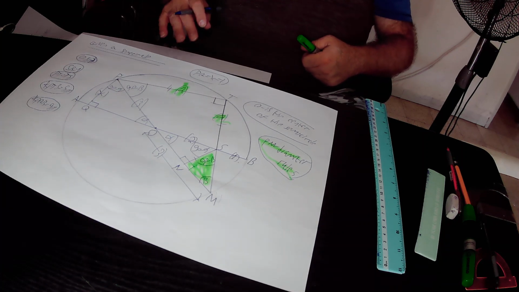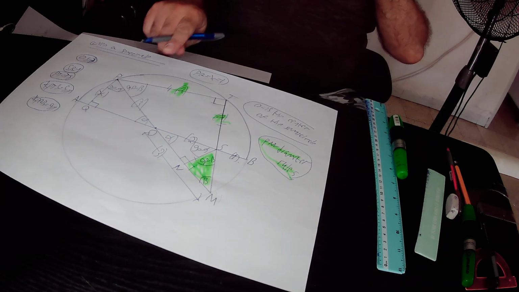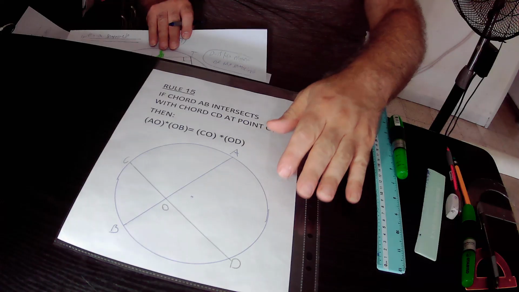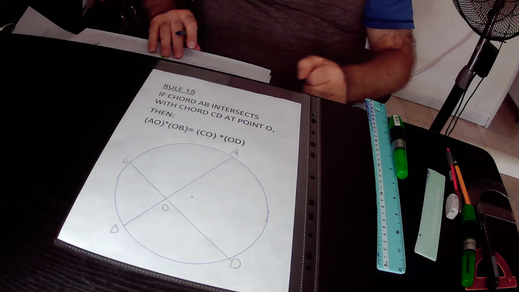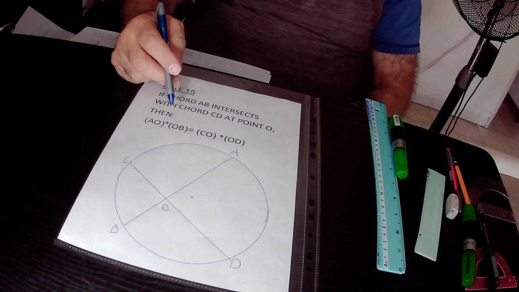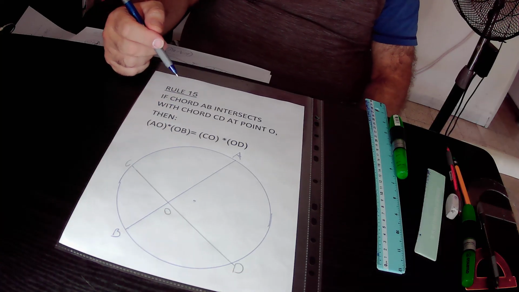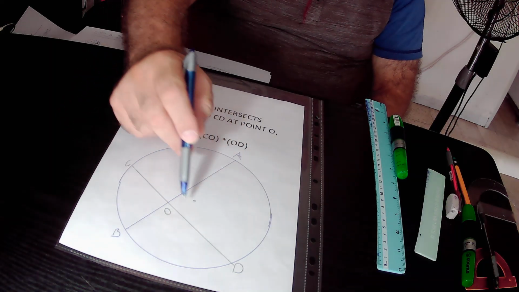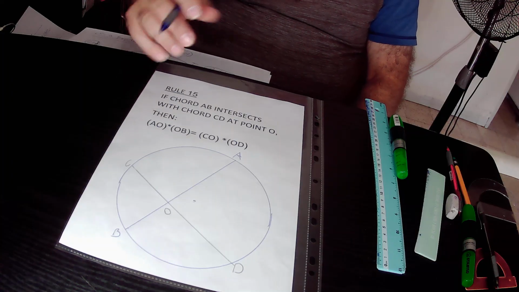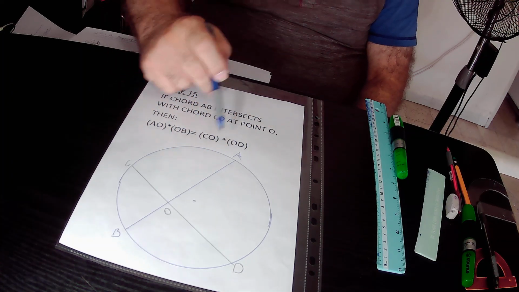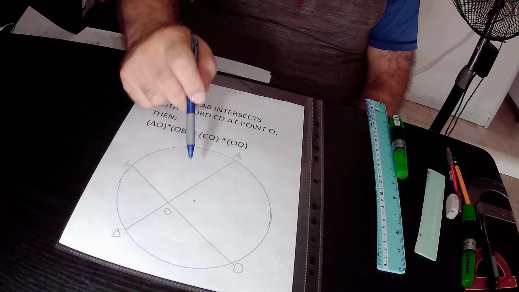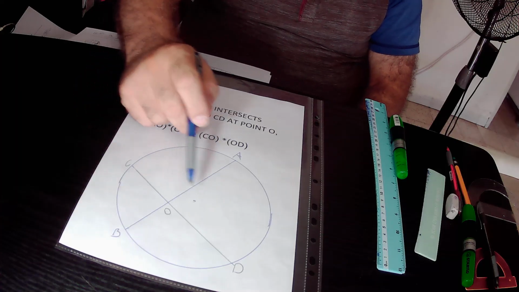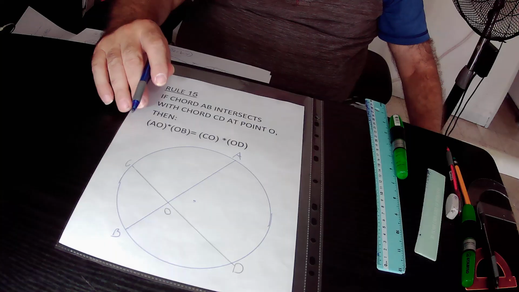Now we'll implement rule 15 in our drawing. According to rule 15, if chord AB intersects with chord CD at point O, then the following equation is true: AO times OB equals CO times OD. So in the drawing we have a circle. This is chord AB that intersects with chord CD at point O. So AO times OB equals CO times OD. So we can implement rule 15 in our drawing.